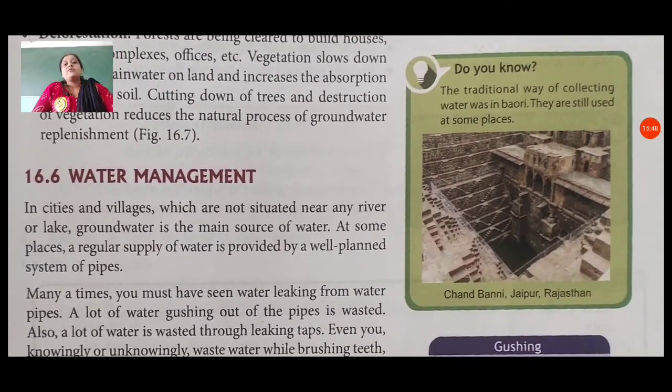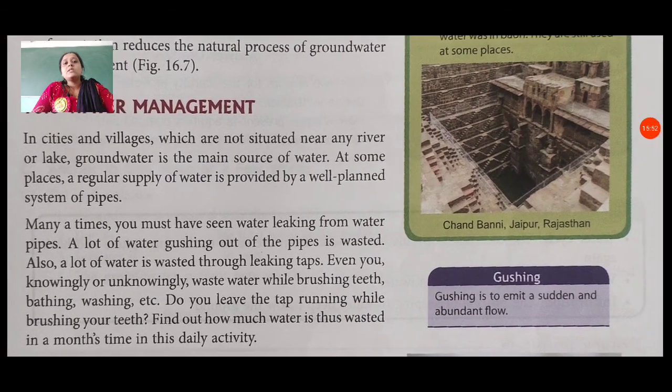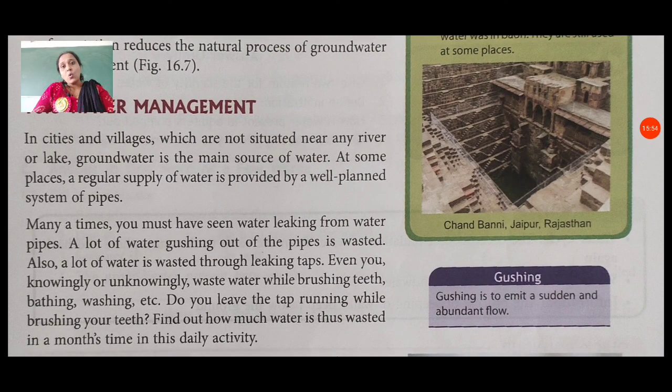Then water management. In cities and villages which are not situated near any river or lake, groundwater is the main source of water. At some places, a regular supply of water is provided by a well-planned system of pipes. This system is mostly used in city areas.